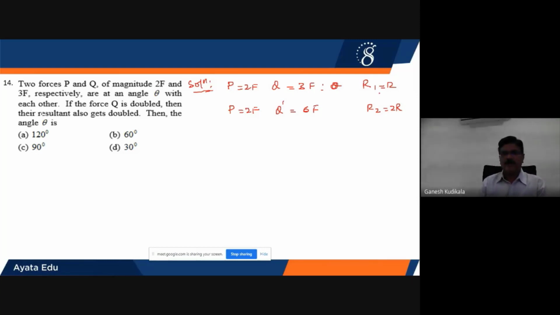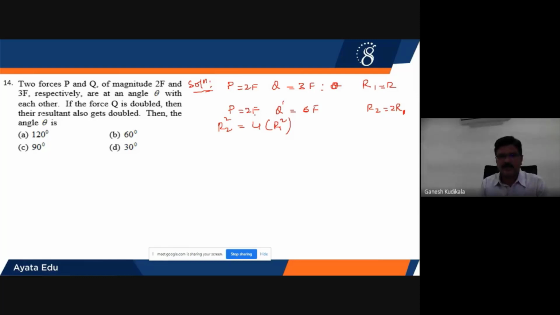Clear? So now I know R1 and I know R2. Then we have to calculate the angle between the two vectors. Let us go with the relation: the resultant also gets doubled, so R2 will be equal to 2R1. When I square it, I'll get R2 square equal to 4 into R1 square.